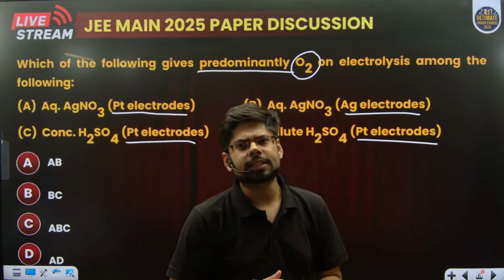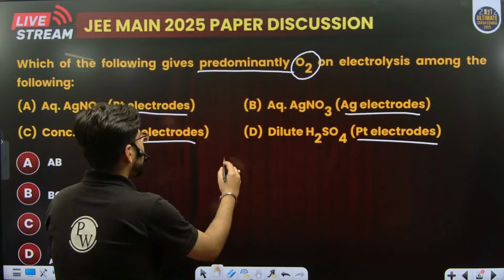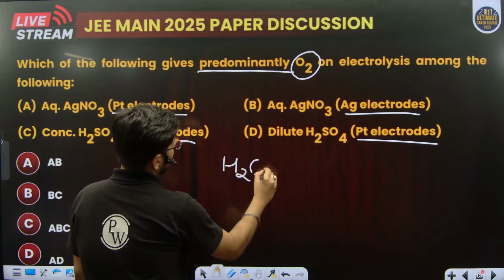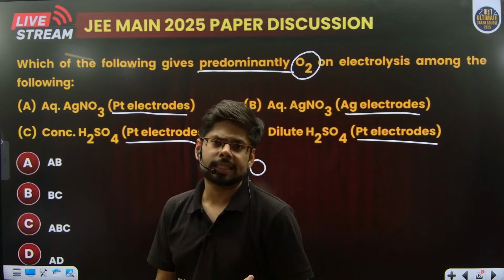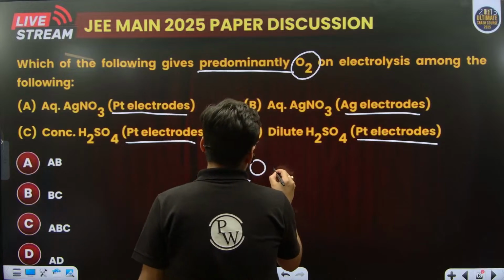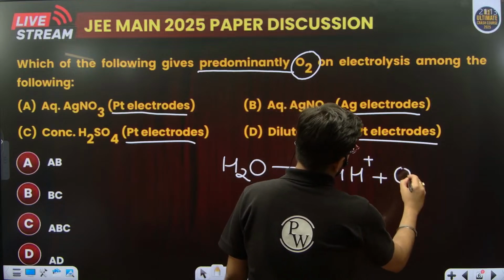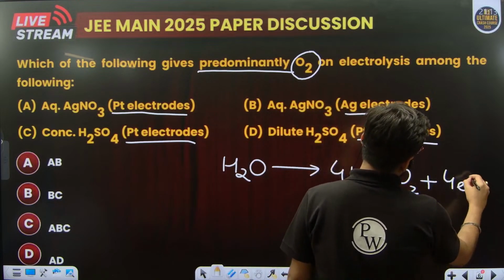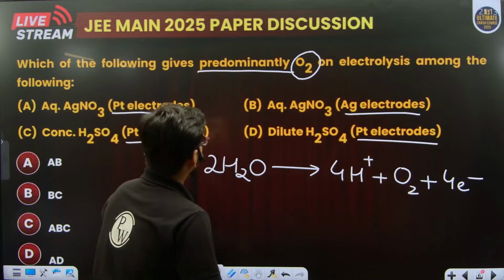Aq means aqueous, that means it is a dilute solution, water is present in abundance, and we know that water will undergo preferential discharge or oxidation over NO3 minus. If you look at the series given as per the potential values, we all know that water will undergo oxidation. If water undergoes oxidation, this is what will happen, and so you see that oxygen is liberated on the anode.